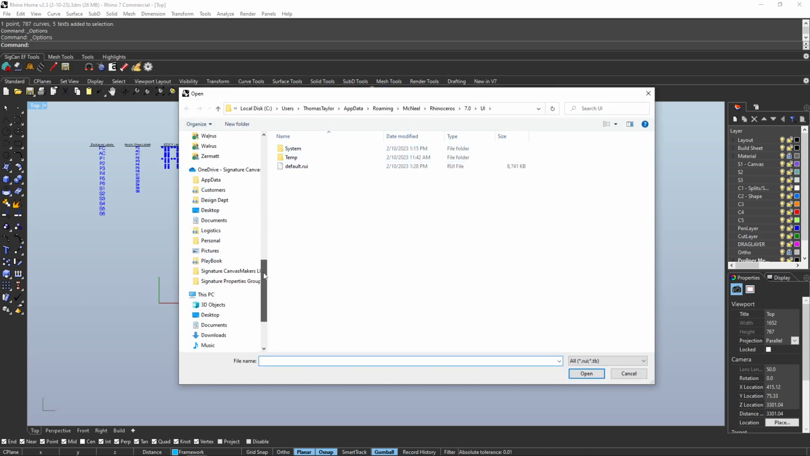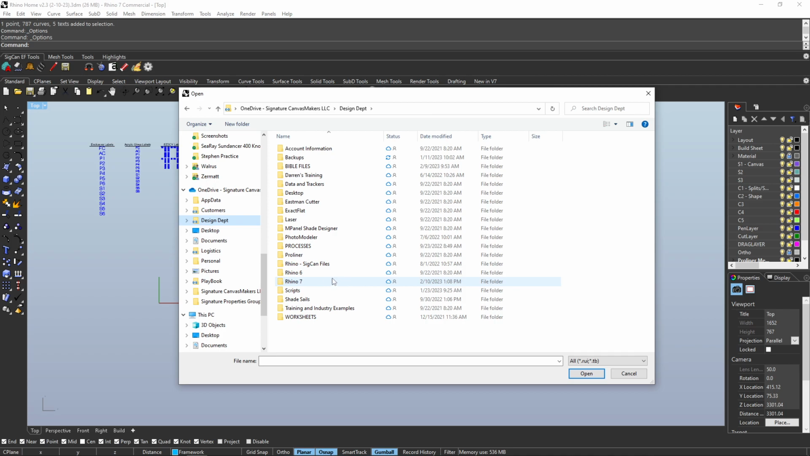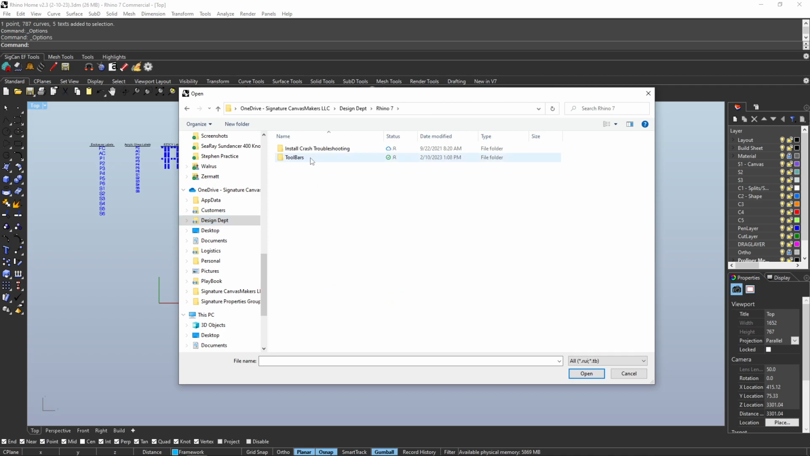We will navigate to OneDrive, the Design Department folder under that, Rhino 7. You'll see this Toolbars folder in there. And here you'll find the 3 current toolbars that you will load into Rhino. So we'll start with the first one.